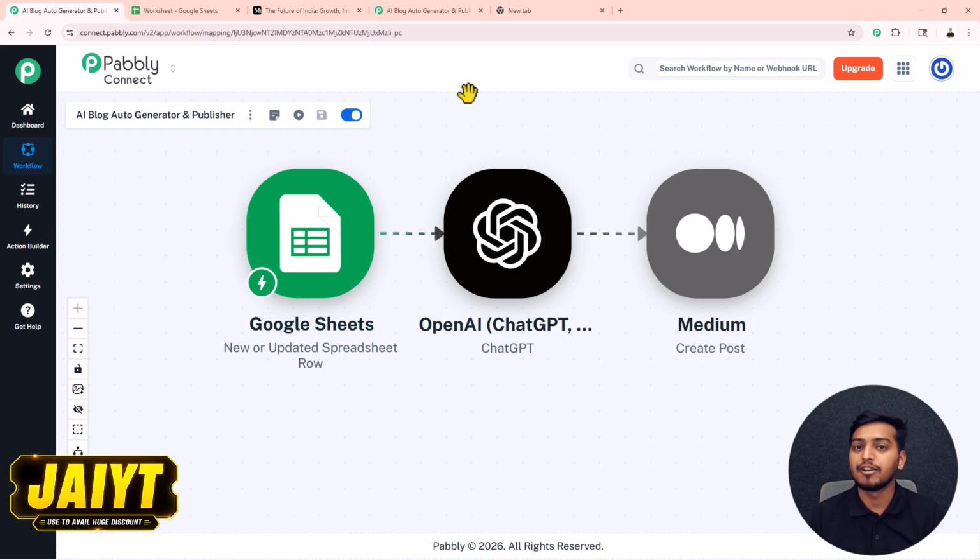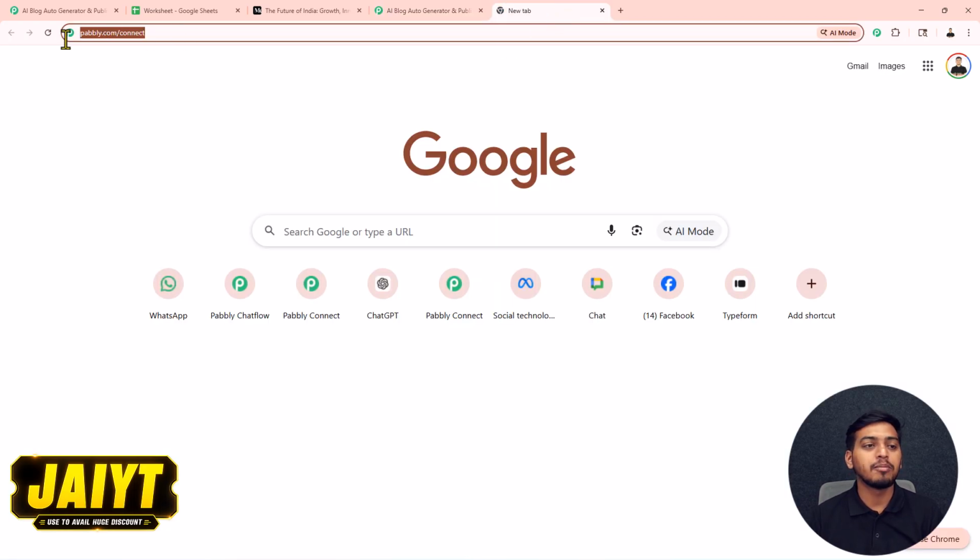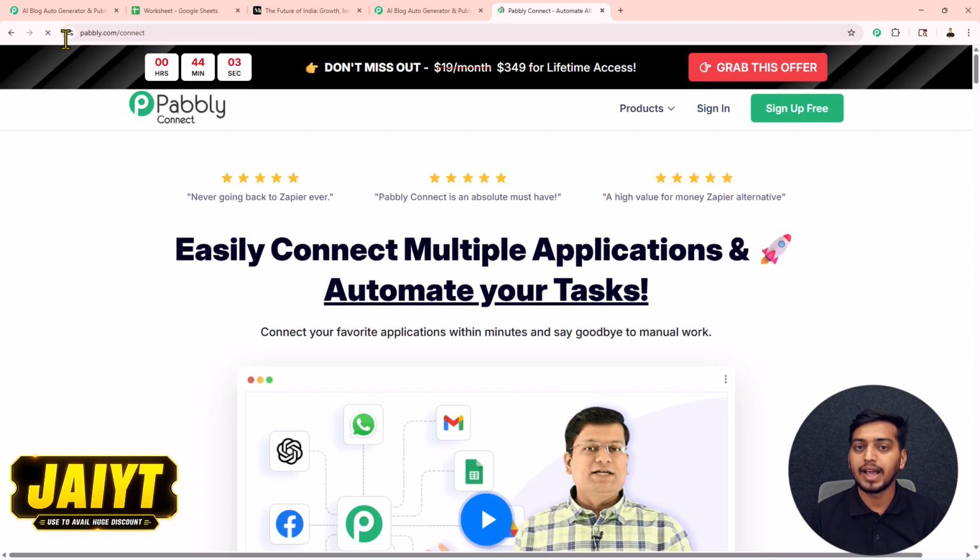For that, at first you have to open a blank workflow where you can create a new workflow by integrating multiple applications. But if you are new here and you don't know how to come here, open a new tab, search for pabbly.com/connect. You will get directed on the landing page of Pabbly Connect, where on the right corner you will get this option, sign up free. Click on this button and create your free account.